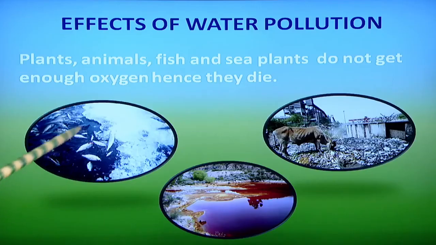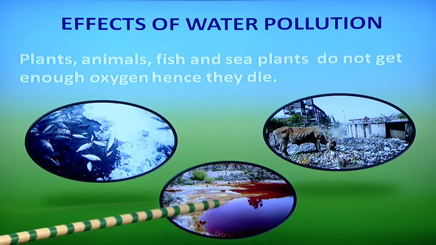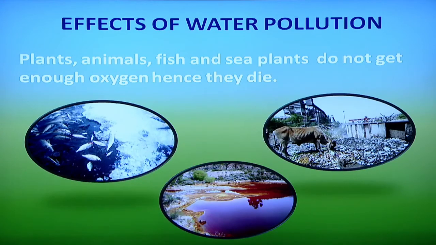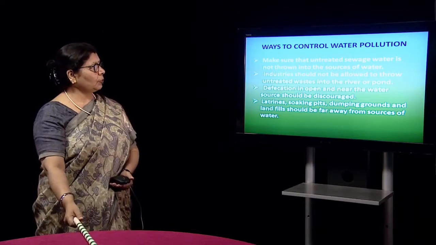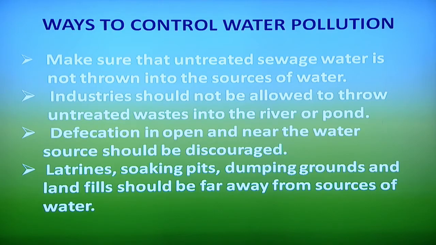The animals are dying due to water pollution; this colored water is coming out, we cannot use it, and animals are getting affected by it. Now, ways to control water pollution: number 1, make sure that untreated sewage water is not thrown into the water bodies which are going to be used by animals or human beings. Number 2, industry should not be allowed to throw untreated waste into the river and the pond. So, there should be some strict legislation for this purpose.